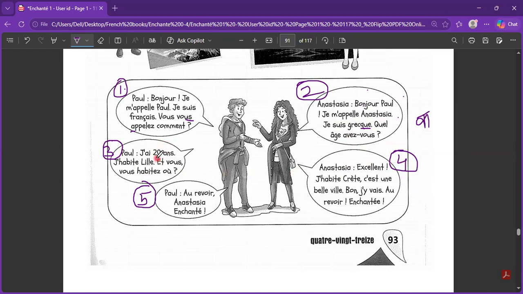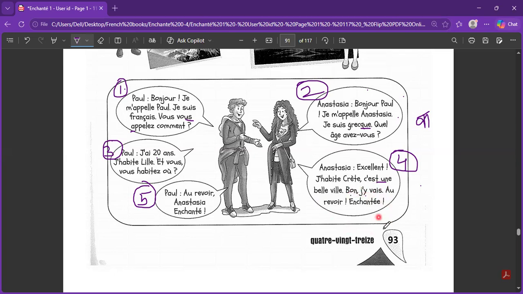Paul said, J'ai 21 ans. J'habite à Lille. That's also a city of France. Et vous? Vous habitez où? I live in Lille. And you? Where do you live? Anastasia said, excellent. J'habite à Créteil. Excellent. I live in Créteil. C'est une belle ville. It's a beautiful city. Liaison to be done here. C'est une belle ville. It's a beautiful city.